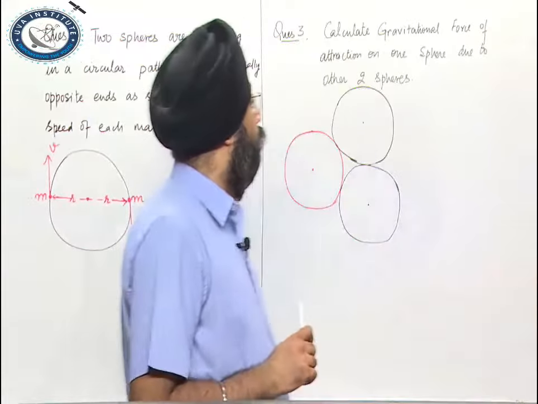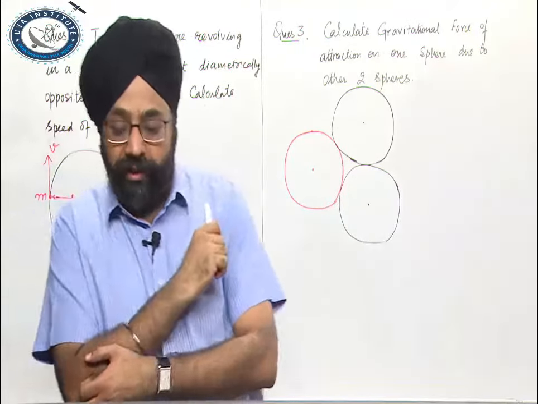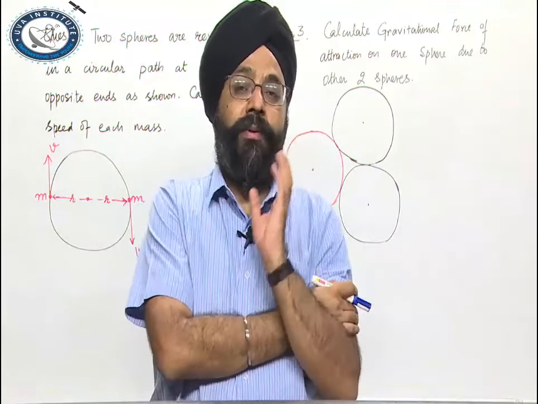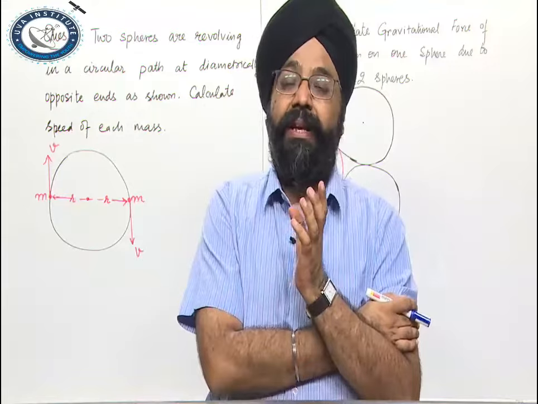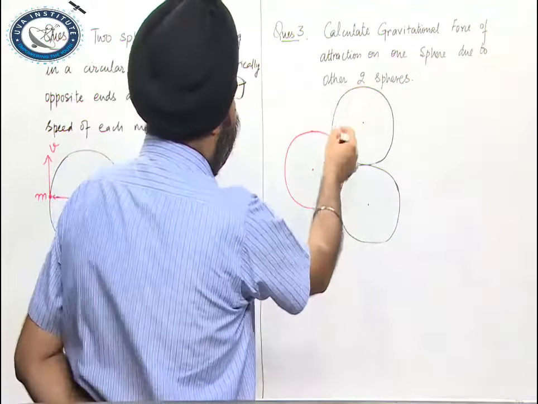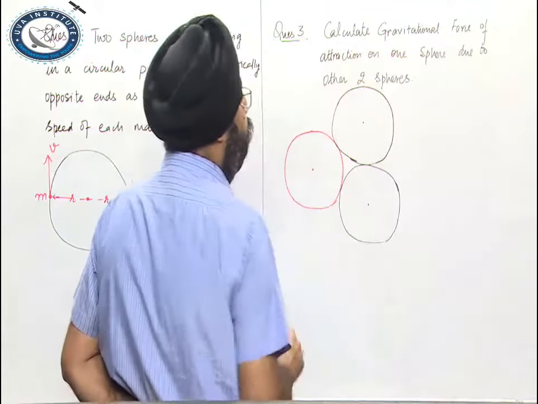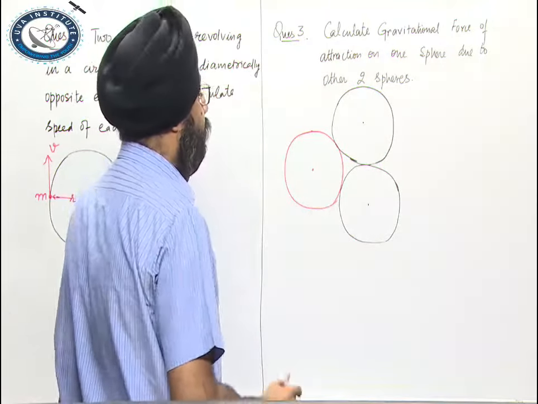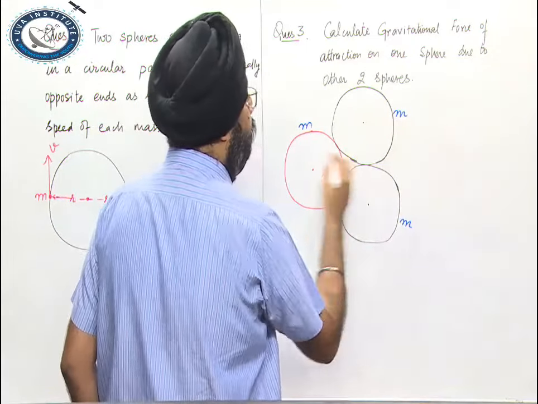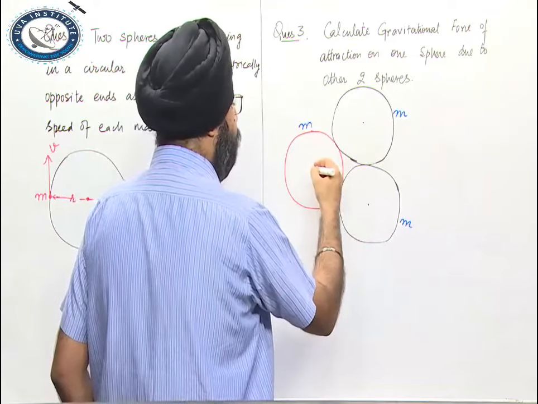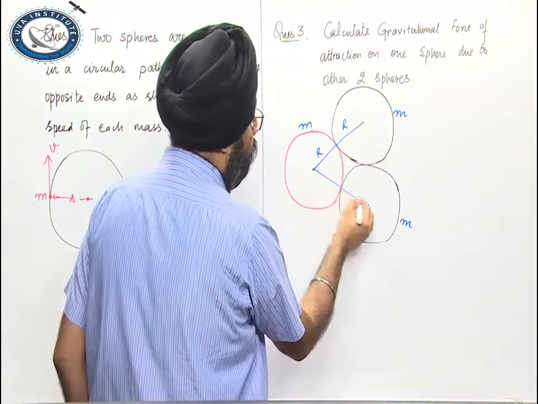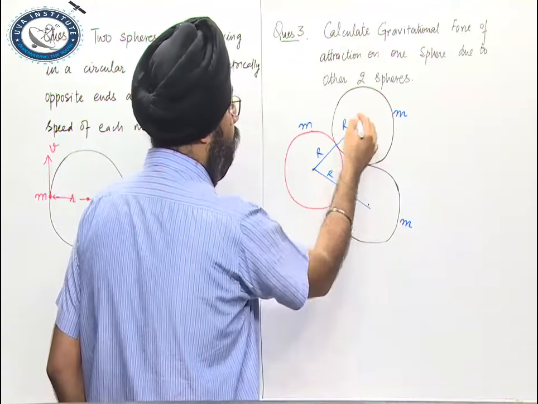Now, since Newton's law of gravitation gives a force that is a vector quantity, we know that. So the superposition principle will definitely be applicable on this force, right? So we have to calculate the gravitational force of attraction on one sphere due to the other two spheres. Now we assume that it is given to us that all the spheres are identical, same mass, same radius. Let us say this is r, this is also r, and this is also r plus r. So the distance between their centers is 2r.